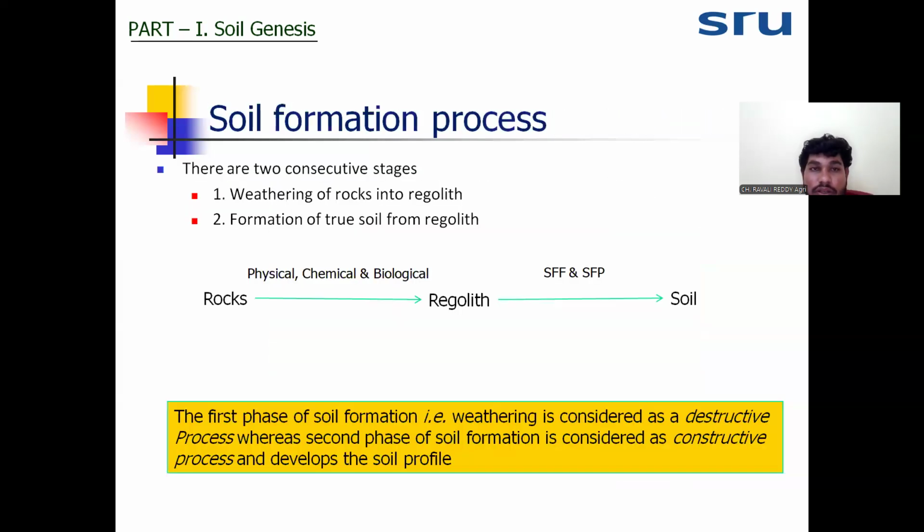Okay. Now, this is the part for the weathering of the rocks. We have discussed up to here. What is weathering? How does weathering occur? What are the process and the product of the weathering? Finally, we will get the regolith from the weathering, means one parameter we are getting from the weathering process. That is called geological weathering. Okay.